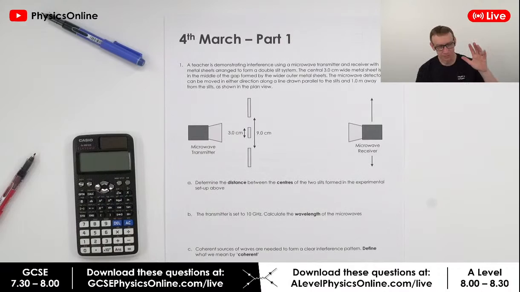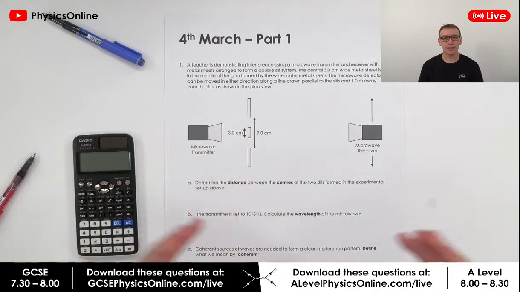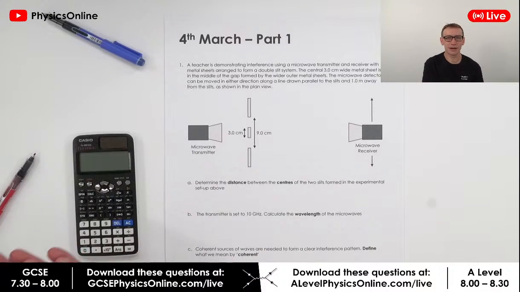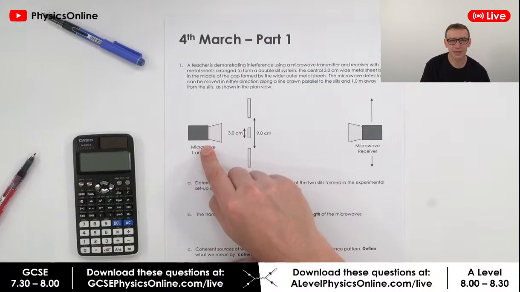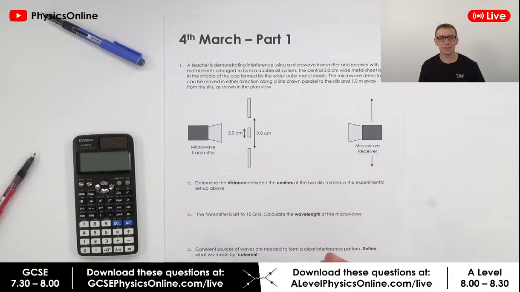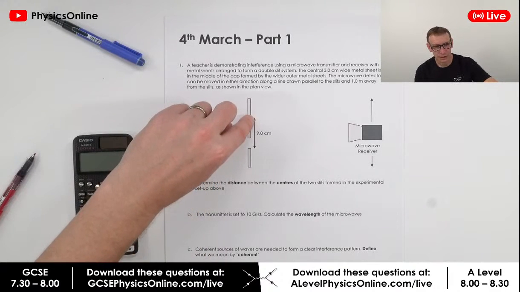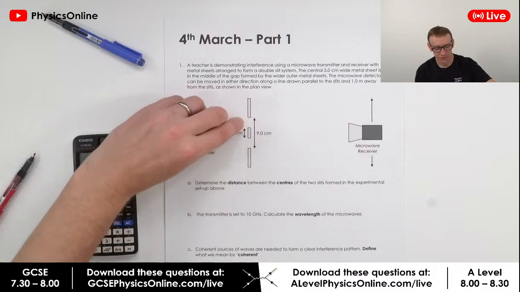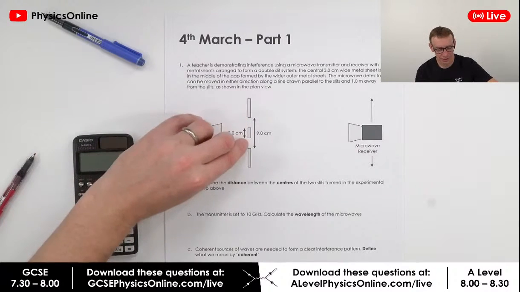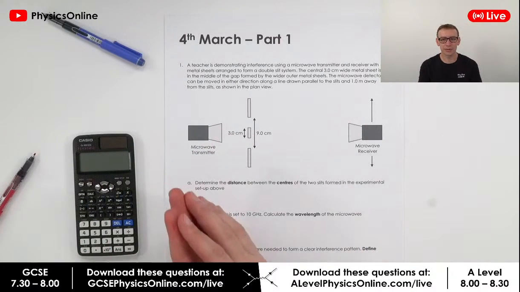Right, so this is the double slit experiment, but on a much larger scale. Because in the last question we had light, where the wavelength is about 600 nanometers. We now have a microwave transmitter. These tend to have a wavelength of about 3 centimeters, which is why we've got 9 centimeters between these metal plates. That's 6 centimeters, so there must be a 3 centimeter gap here and a 3 centimeter gap there. And you get the maximum amount of diffraction when the wavelength is equal to the aperture.